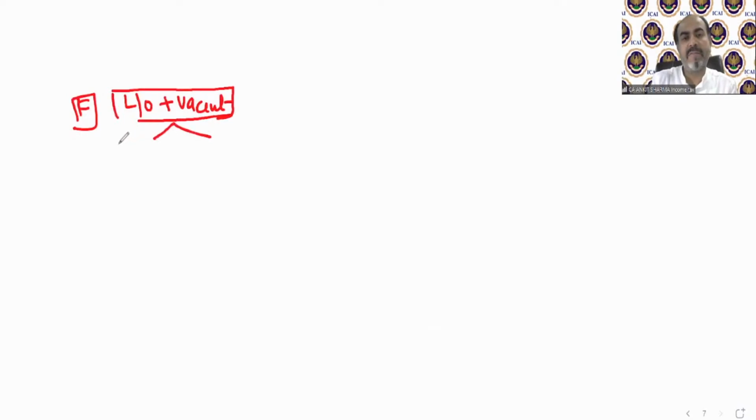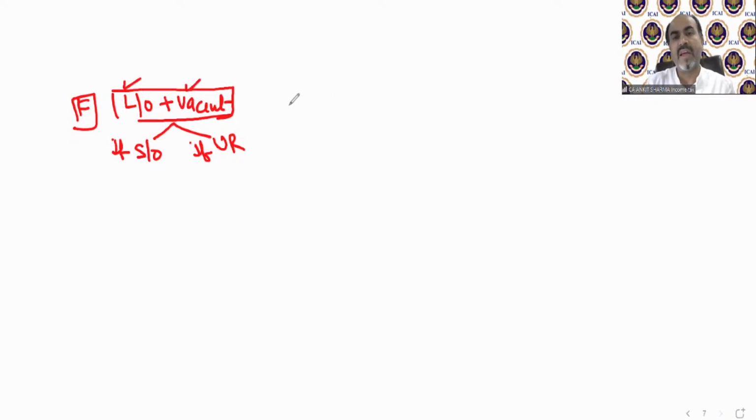This page again. Case number F says if there is any property which is let out and vacant, then we need to apply case number F. It does not matter if it is self-occupied also. Then again case F will remain, or if unrealized rent also there, again case F will apply. We discussed that case F is universal. If these two conditions are fulfilled, then other conditions are irrelevant.